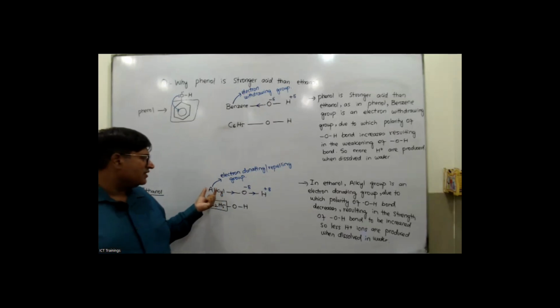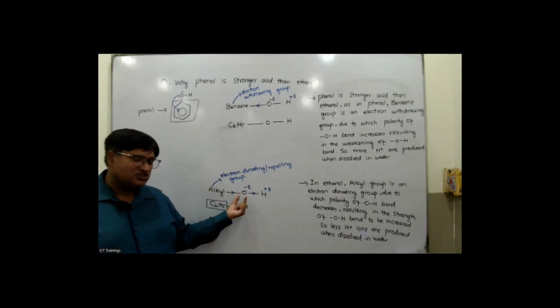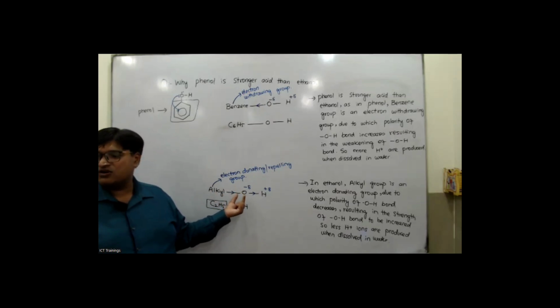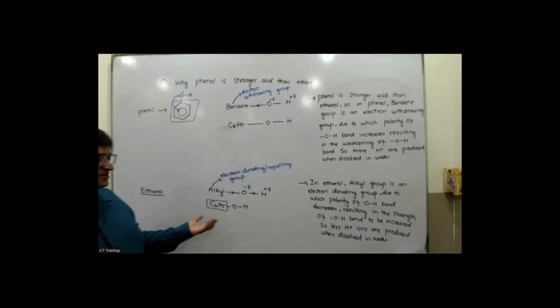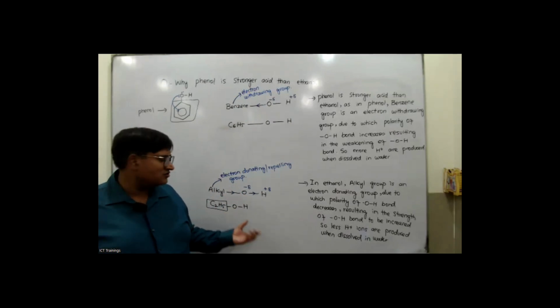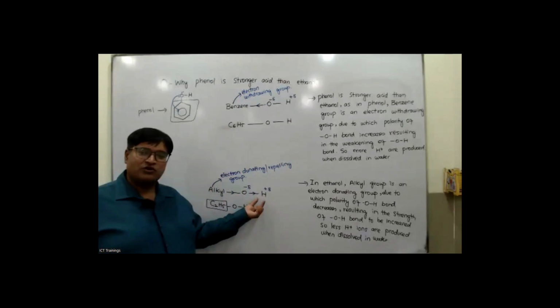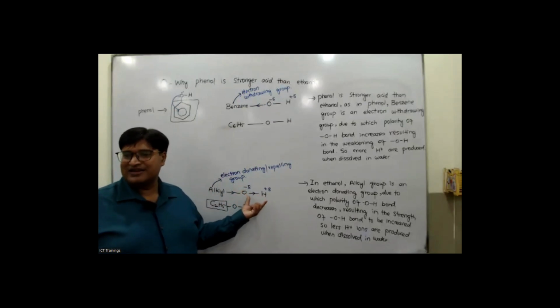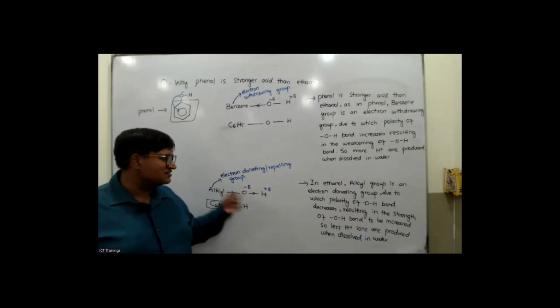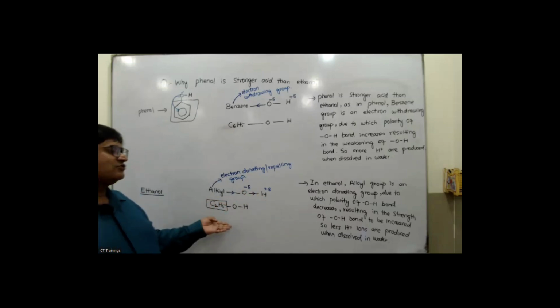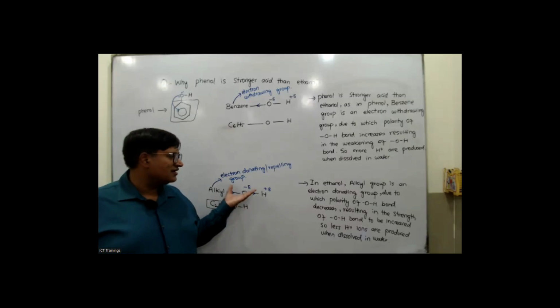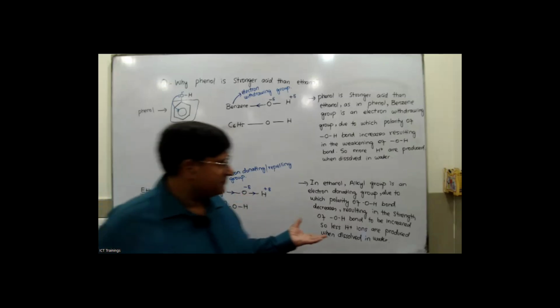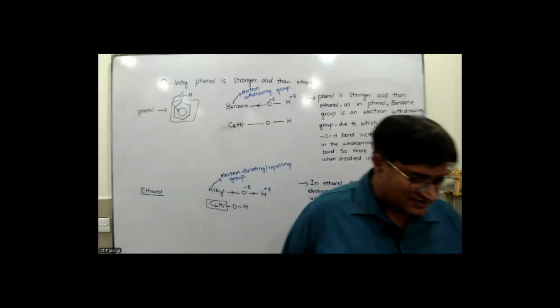Whereas alkyl repels the electron, it donates the electron towards the oxygen. So when oxygen gains the electron, it considers itself to have got too many electrons. So it sends the electron towards the hydrogen. So the polarity of OH bond would decrease and the strength of OH bond would increase, resulting in fewer hydrogen ions to be produced, causing less acidity. Did you get it? Can I wrap this one, guys?